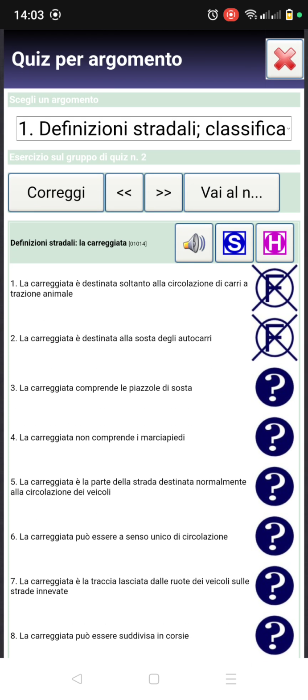Number three: La carreggiata comprende le piazzole di sosta. This question says the carriageway includes the piazzola di sosta, which is the resting area on the highway. No, the resting area is outside the carreggiata. It's not part of the carreggiata. So this number three question is also false.